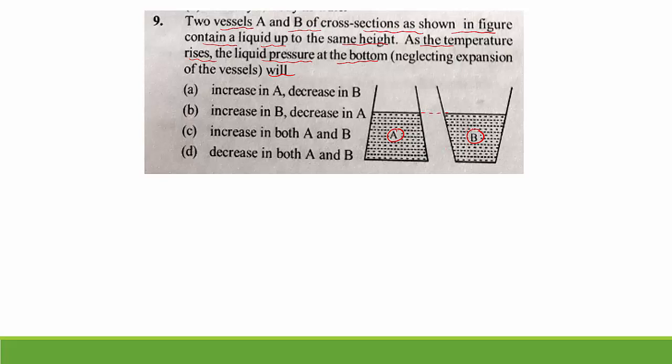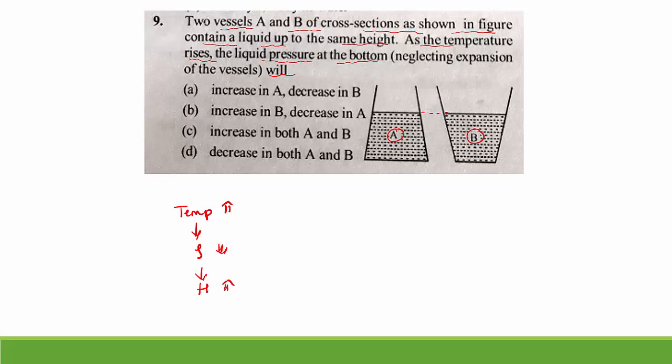Now here, as the temperature increases, remember density decreases and height increases. Remember this relation. As temperature increases, density decreases. If density decreases, then height increases.